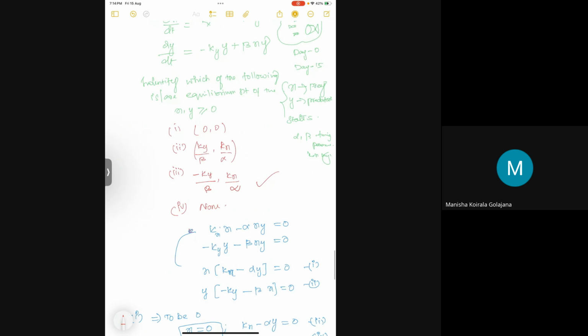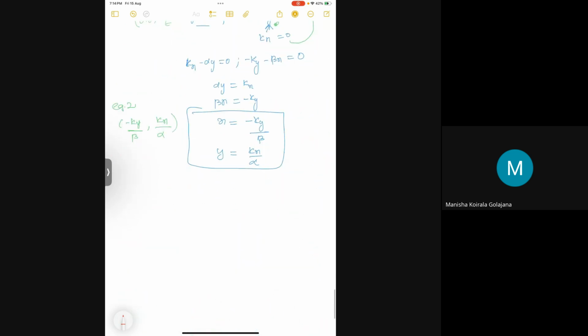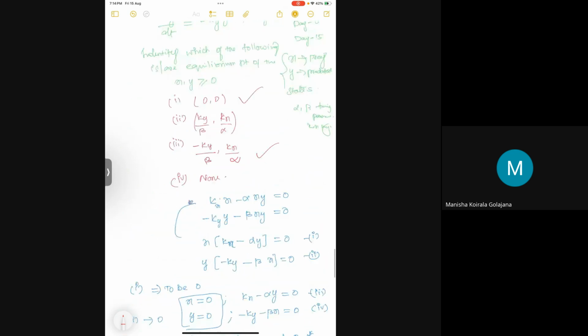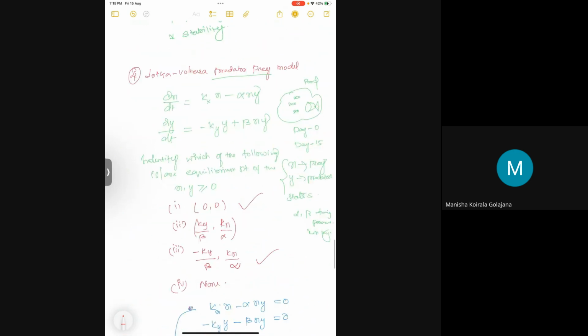Two right options: equilibrium point 1 is 0, 0. Equilibrium point 2 is minus ky by beta comma kx by alpha. Even though there is another question, we are just going to see how the linearized system of this Lotka-Volterra model would look. So we are going to linearize around these equilibrium points. First, I'm rewriting the equation here so that it will be easy to analyze.